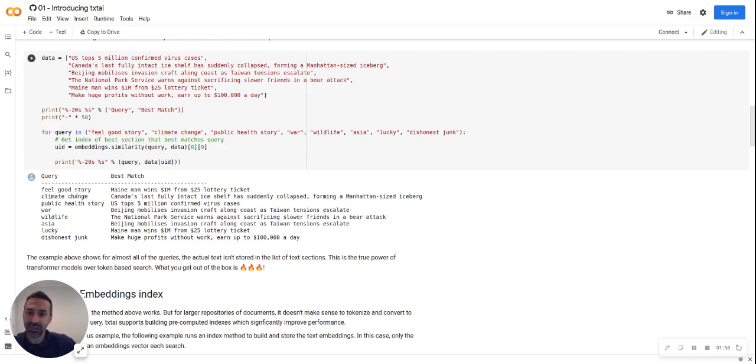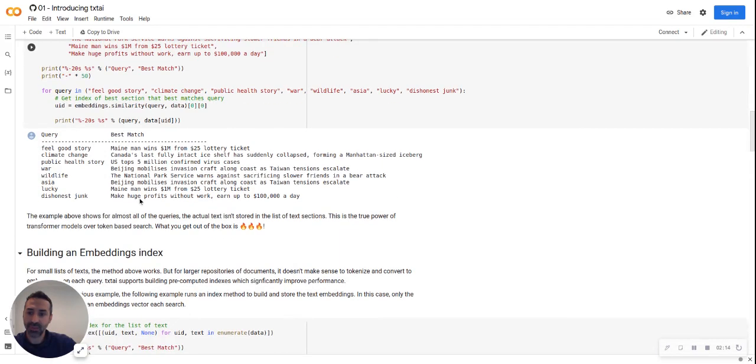You'll notice the difference between the query and the passage, that there's no real keyword matching happening within the query. There are no keywords within the results. Same for pretty much all of these examples below. So it has an understanding of language. It knows that good and winning a lottery are related. It knows that climate change and icebergs melting and collapsing are related, and so on. So this example so far is just using the transformer model to do the similarity matching.